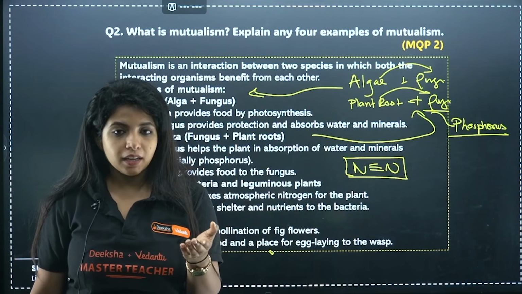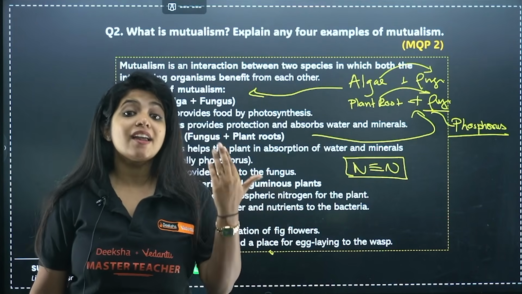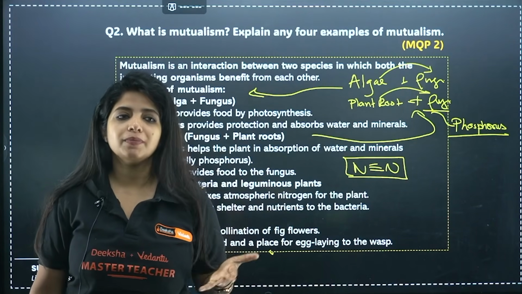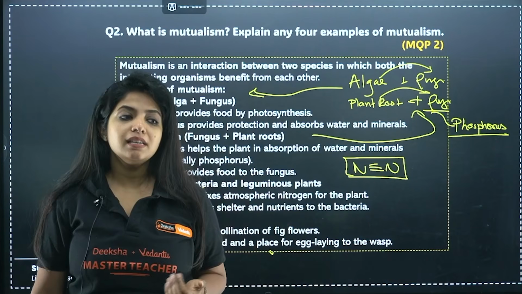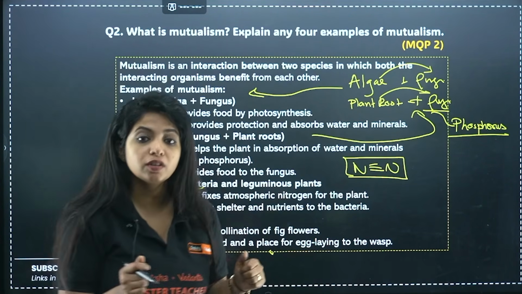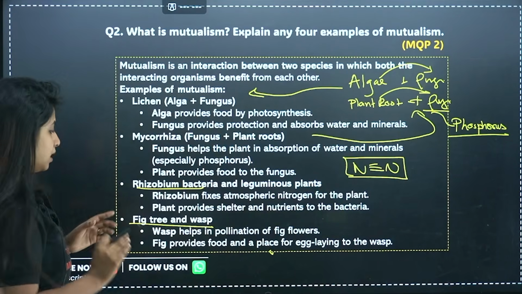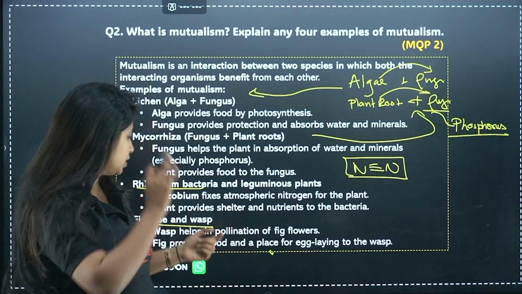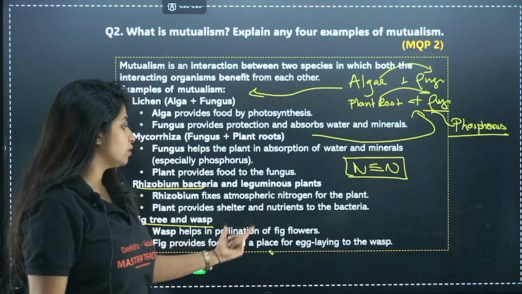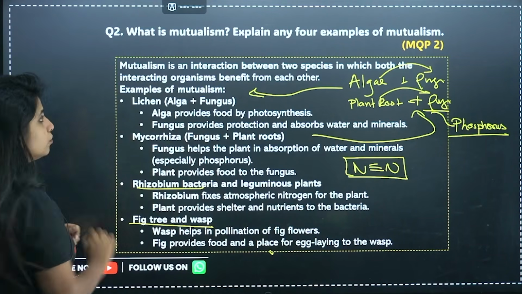Whereas the wasp gets the benefit of laying the egg, getting the shelter and everything out there, the fig tree gets help by the process of pollination. When the wasp moves around from one plant to another plant, pollination is happening. So the wasp helps in pollination of the fig trees or the fig flowers, and the fig provides food and a place for egg laying to the wasp. So this is a thing that you need to remember.